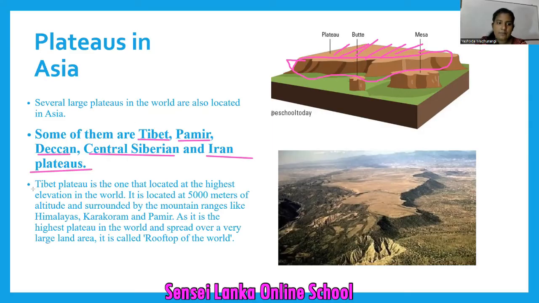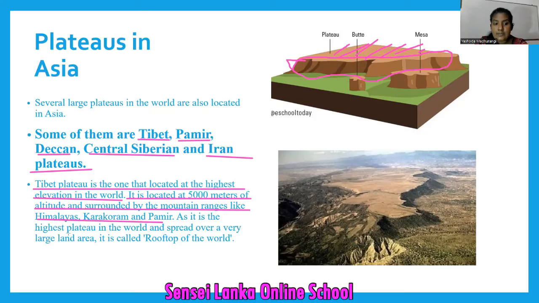plateaus in Asia. Then the Tibet Plateau is the one located at the highest elevation in the world. It is located at 5,000 meters of altitude and surrounded by mountain ranges like the Himalayas, Karakoram and Pamir.